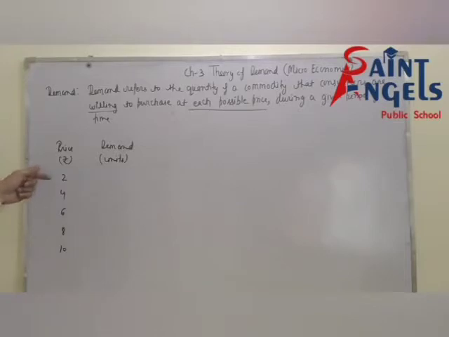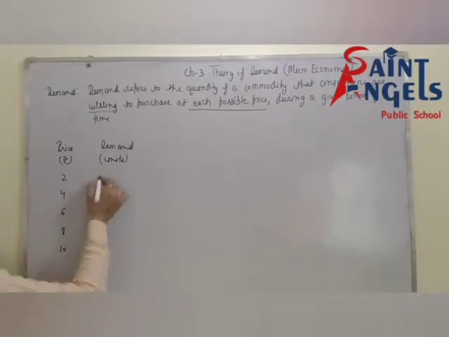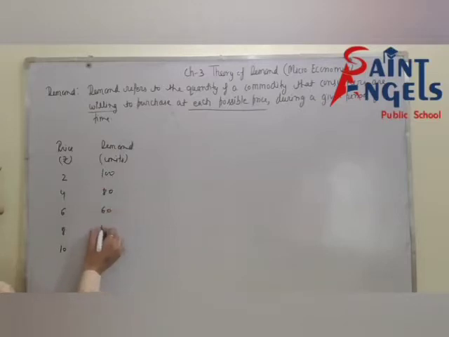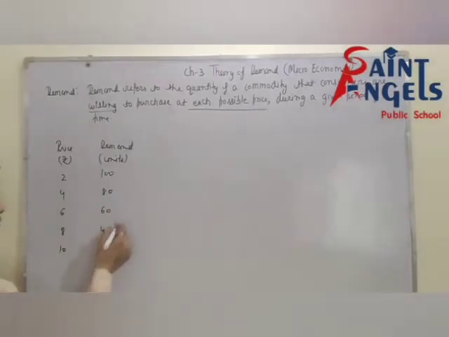You can take price in increasing order or decreasing order. I am taking it in increasing order. Price is increasing here, so demand will decrease. You can take any value, but in decreasing order: 100, 80, 60, 40, 20.